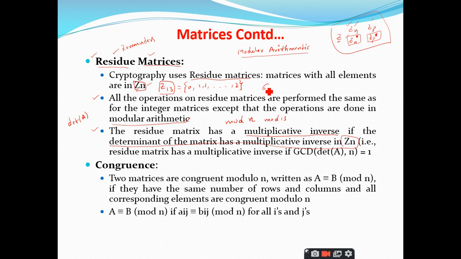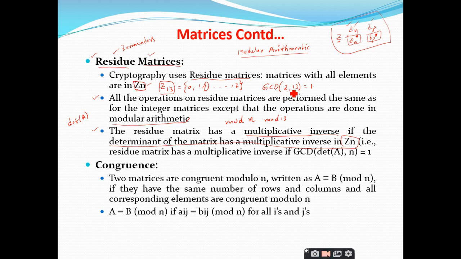We use the concept that GCD of the number and n will be equal to 1, sir. For example, if I want to check whether 2 has the multiplicative inverse in Z13 or not, I should find the GCD of 2 comma 13. If the GCD of 2 comma 13 is equal to 1, then the multiplicative inverse exists. This is a test to check whether an element has a multiplicative inverse or not. This is not the actual process to find the multiplicative inverse.